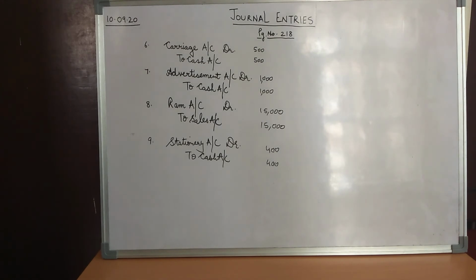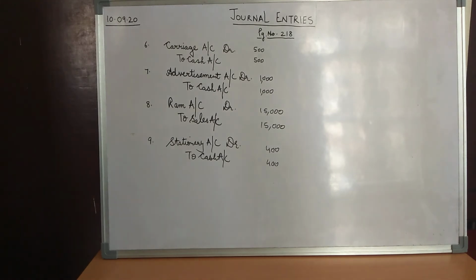And the two accounts involved in this transaction are, we assume that carriage is paid in terms of cash. Children, always remember, unless and until it is mentioned that the transaction is not done in cash, we always assume that it is done in cash. Unless and until it is mentioned bank or cheque, we assume that the transaction is in terms of cash. So over here, the two accounts involved are carriage and cash.